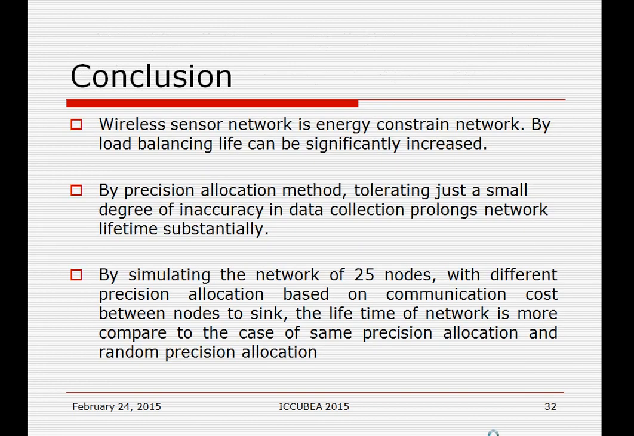Conclusion: a wireless sensor network is an energy constrained network. By load balancing we make the lifetime of the network depend on all nodes instead of only one node. With the precision allocation method we trade off the quality of data and get the benefit of network lifetime. By simulating a network of 25 nodes with different precision allocation methods, we get a good lifetime compared to other methods, a very significant increase in network lifetime. These are the references, and thank you for listening.